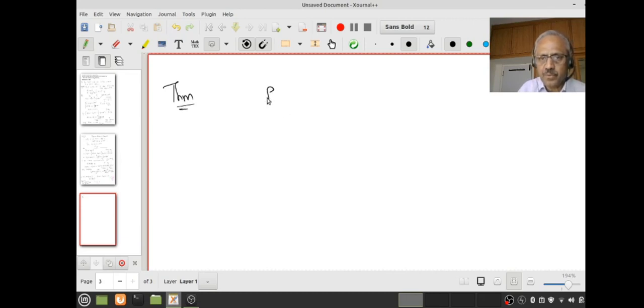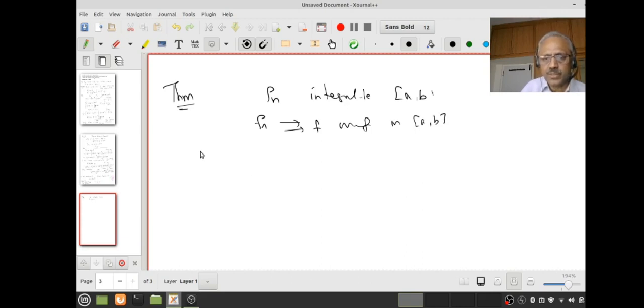Now let's look at the next technical result. Suppose the fn's are integrable, that is, Riemann integrable on the closed and bounded interval ab, and let's assume fn converges to a function f uniformly on the interval ab. What I want to know is, is f integrable? If it is integrable, then I want to know the relation between the integral of fn from a to b dt and the integral from a to b of f dt.